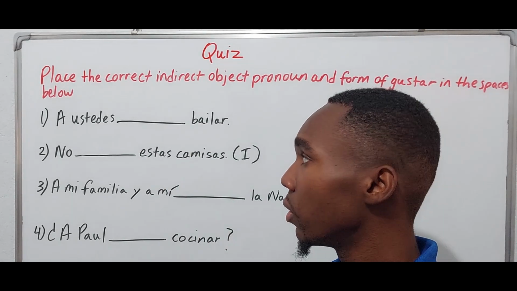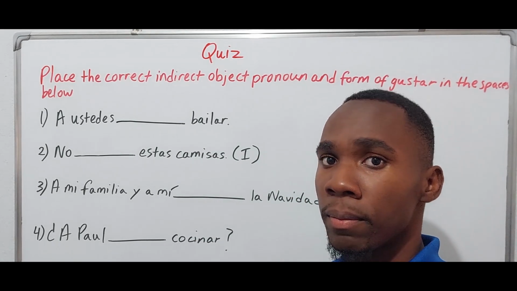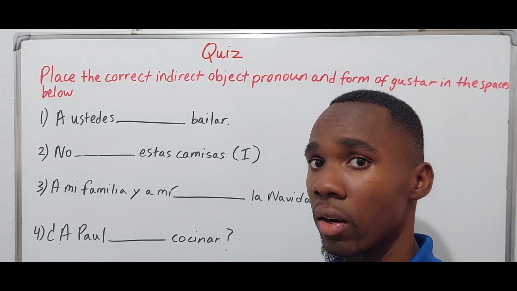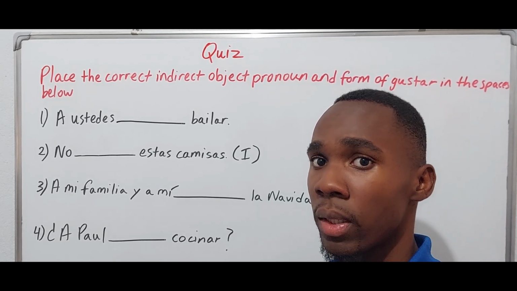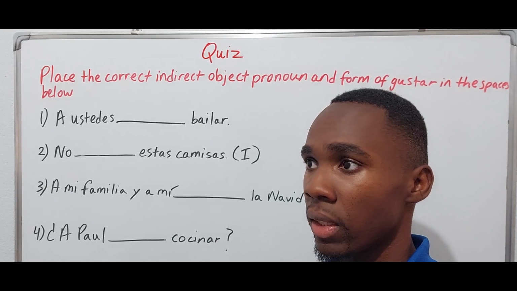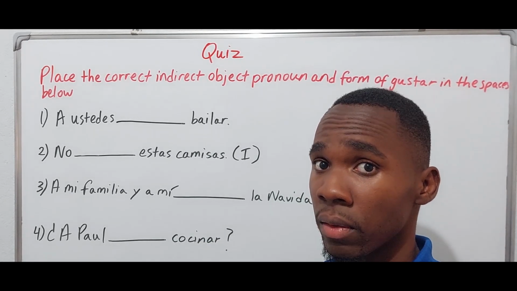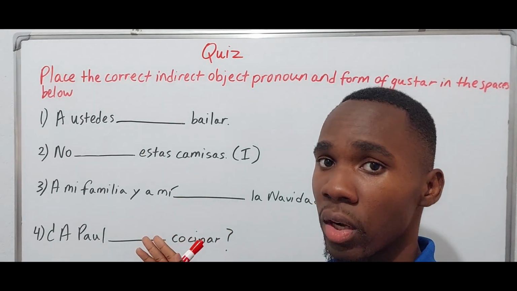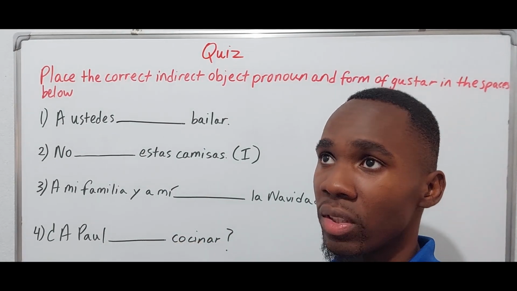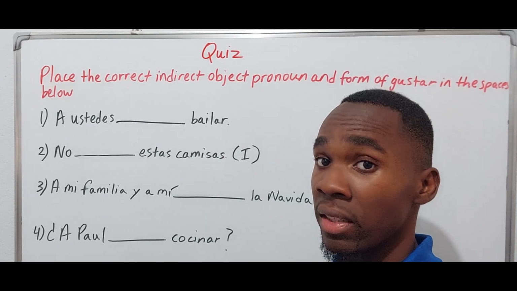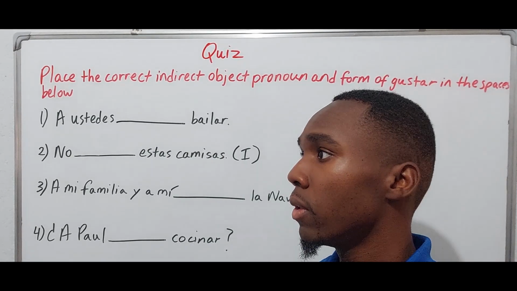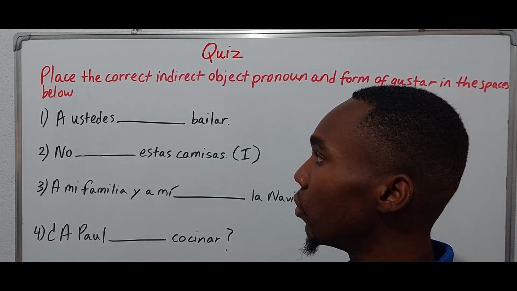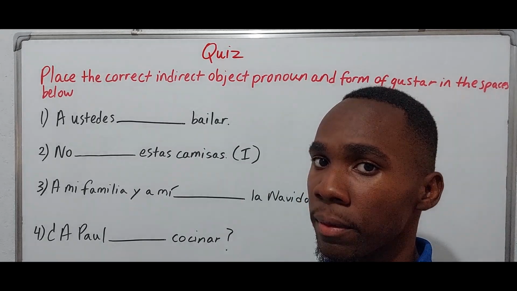So before we get into the quiz, just a quick recap. The indirect object pronoun is going to be used for the person doing the liking or the person to whom the activity or the item is pleasing, okay? Whereas the form of Gustar is going to depend on the item being liked, right? So let's go. 1. A ustedes bailar.